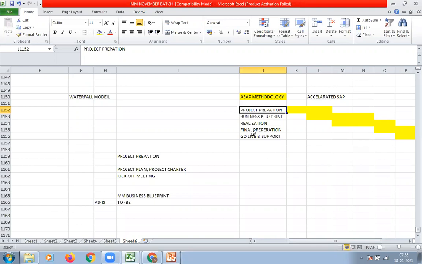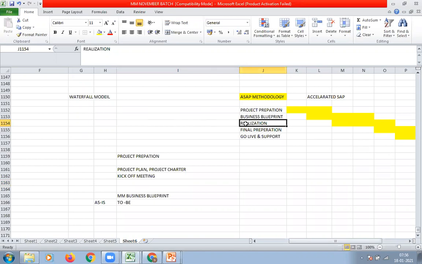We are not going to have all the consultants from the first phase itself. As and when required, we have to load consultants into the project. That is called resource loading. Resource loading happens as and when we require. Since we need more SAP consultants during the realization phase, all junior consultants will be involved in realization for configuration. What do we have to do in realization? We have to do configuration. Whatever configuration we have done so far, that configuration will be carried out in the realization phase.